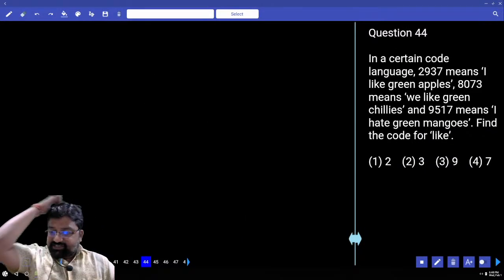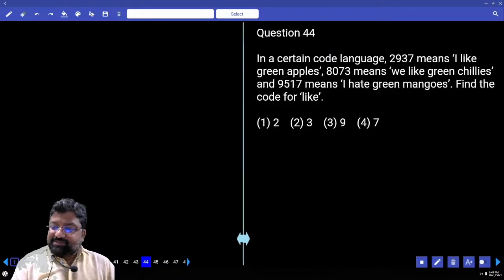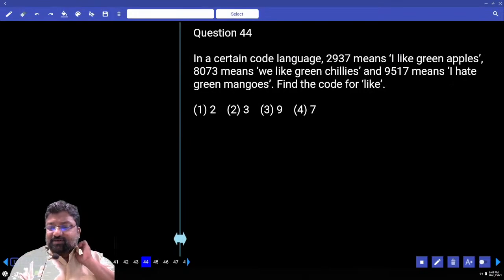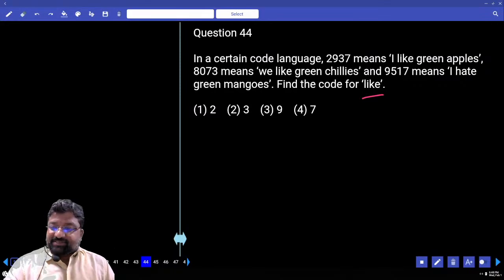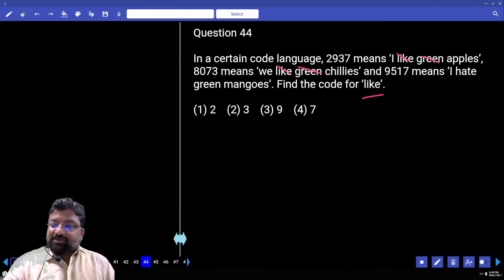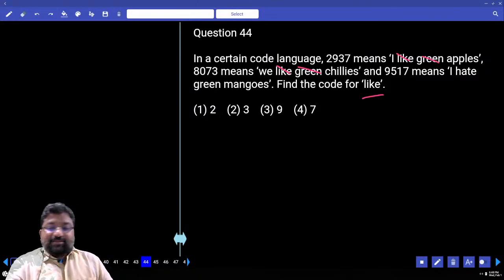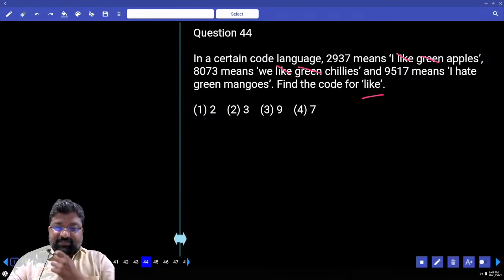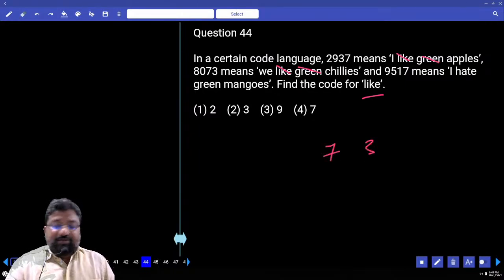Now look at this question. He says 2937 means I like green apples, but concentrate on what is asked here. You have to go for like. See where is like? I can see like in two places. Like, but along with like there is also green. There are two words common, that is, 2937 and 8073, so 7 or 3.